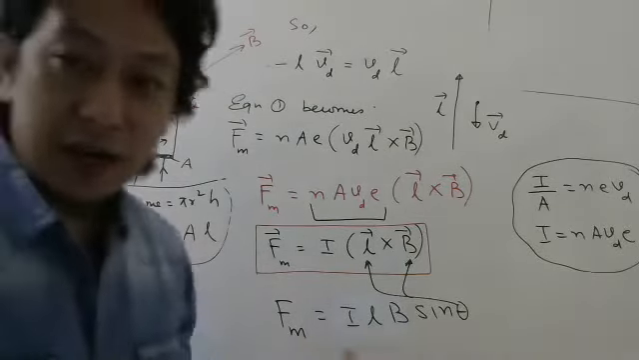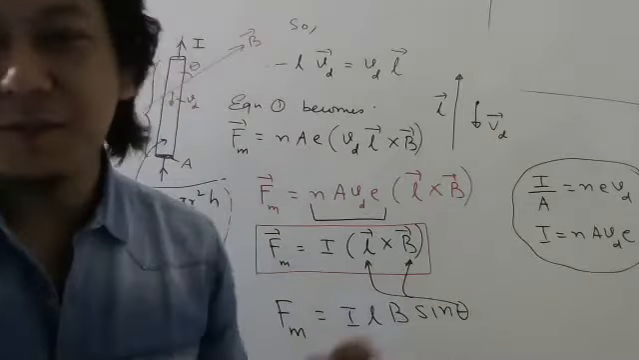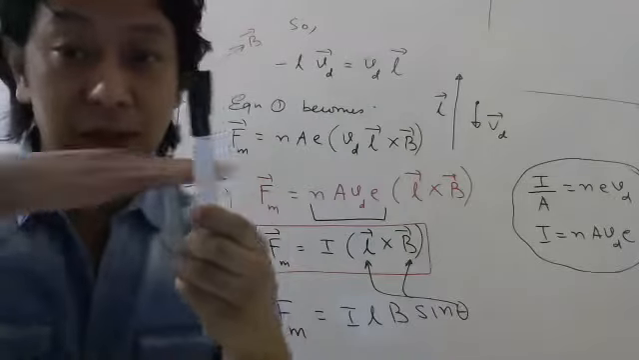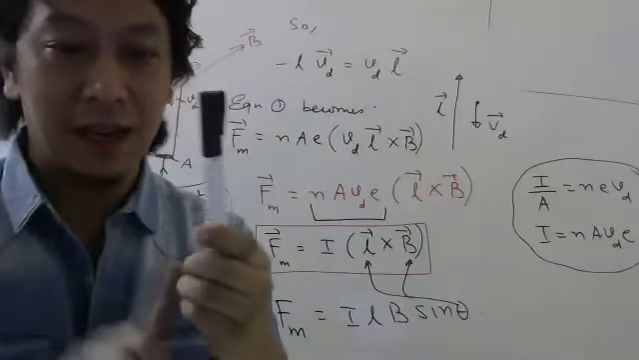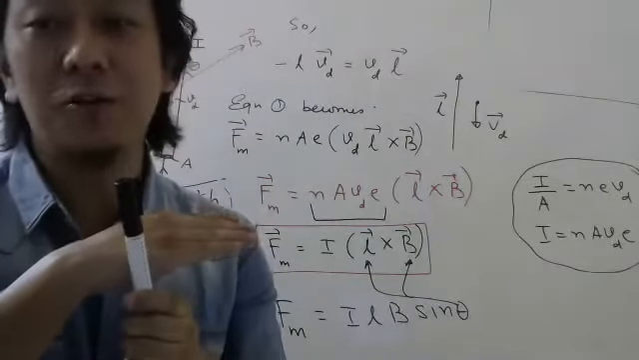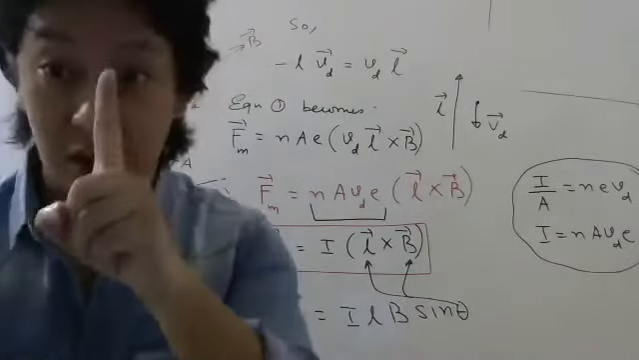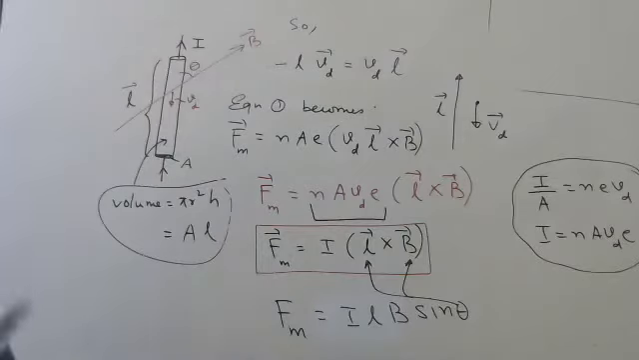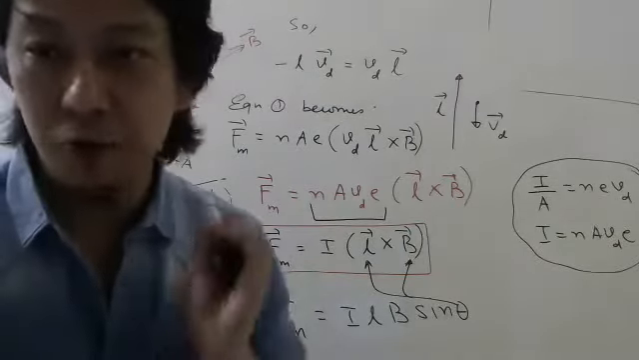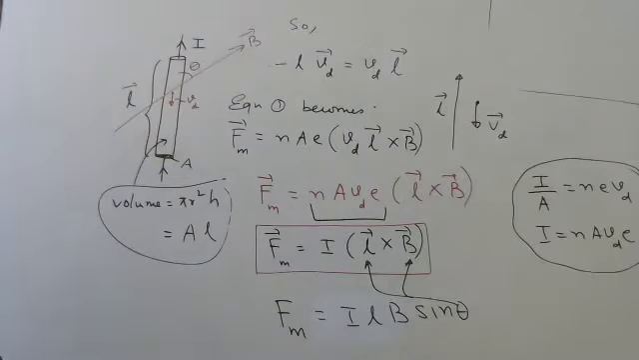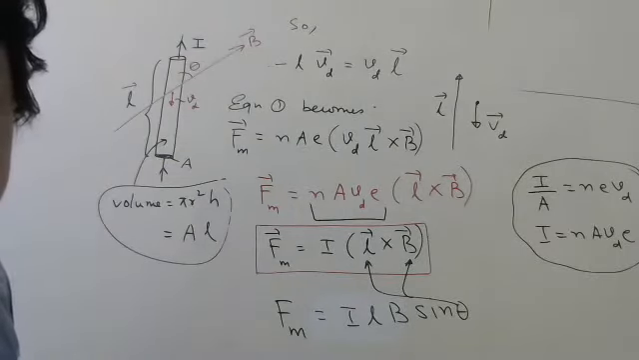Please try to analyze this formula, and do some simple cases. If you keep the length vector perpendicular to the magnetic field, then the force will be maximum because sine 90 will be 1. Those simple cases I want you people to try. Okay, please. Done? Derivation is done.